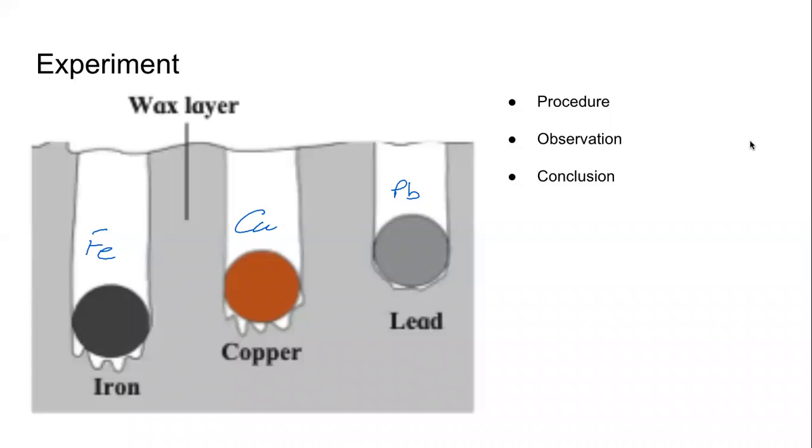And that happens because the heat that each of them had was different. Very important. Although all three of them were at the same temperature, they were not having the same amount of heat. Now look at the picture again and tell me, which ball had the maximum heat in it? Iron, copper, or lead?